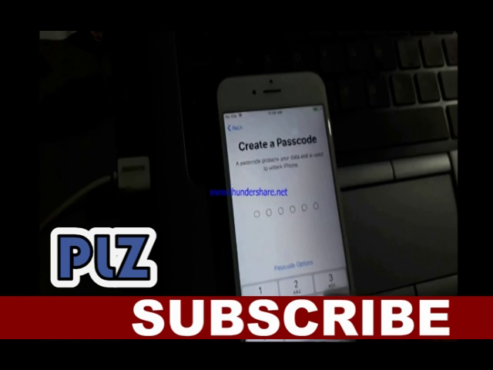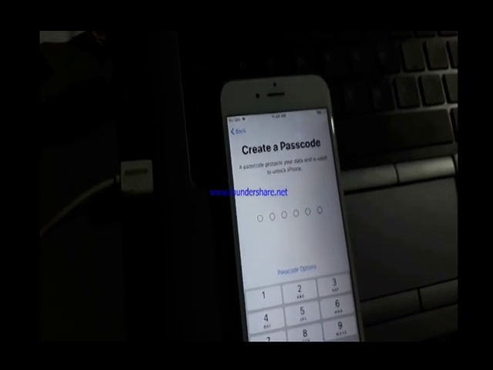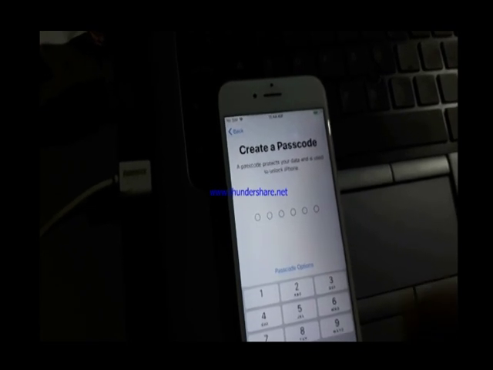Type any 6-digit passcode. You can choose any digits, any words, no problem.